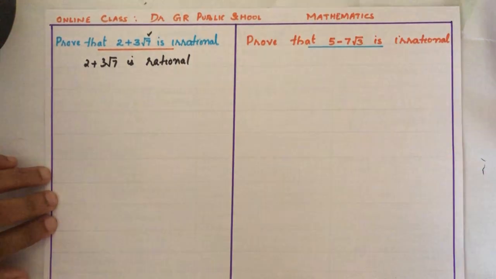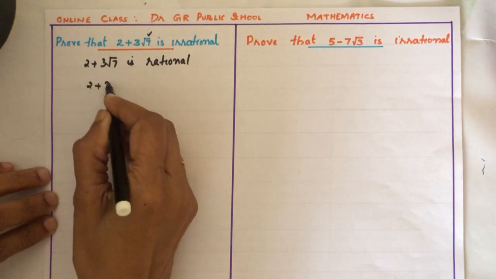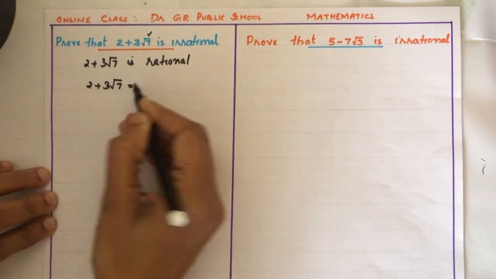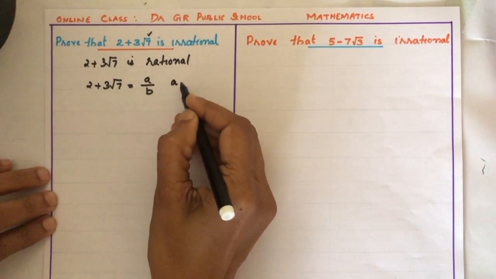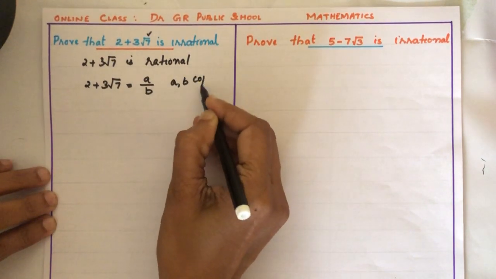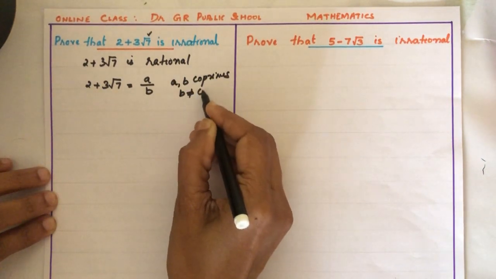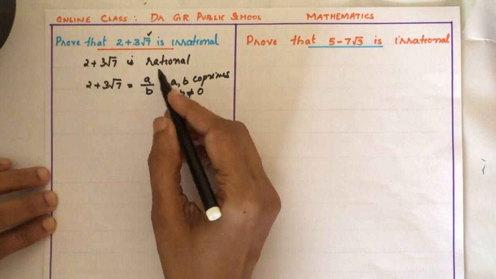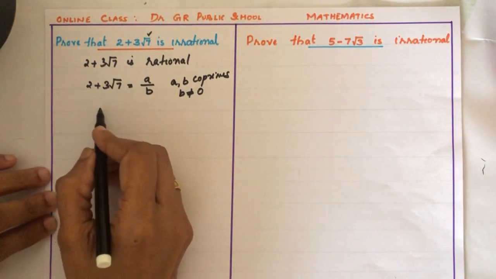So if it is a rational number, what can we write? 2 plus 3 root 7 can be written as a by b, where a and b are co-primes, b is not equal to 0, and a and b are integers. Isn't it?